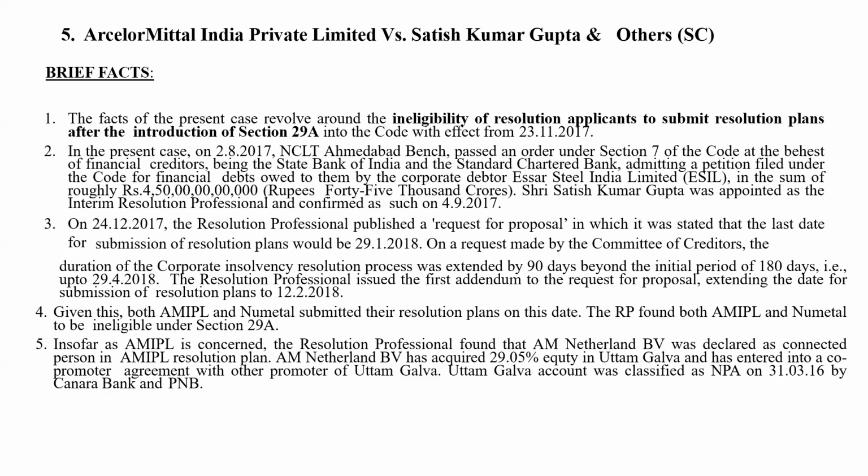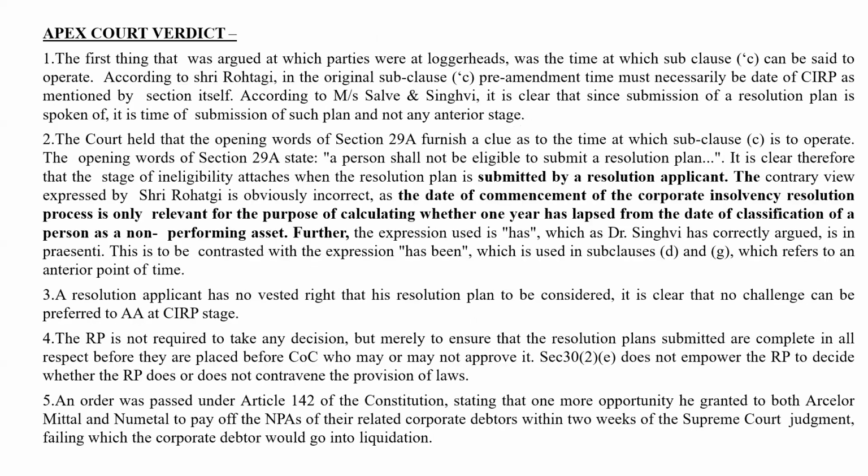So Section 29A(c) says that if any account has been classified as NPA and 1 year has elapsed, then that person or connected person cannot become a resolution applicant. So it was declared ineligible under 29A. Similarly, regarding New Metal, the Supreme Court said that this is the new law.